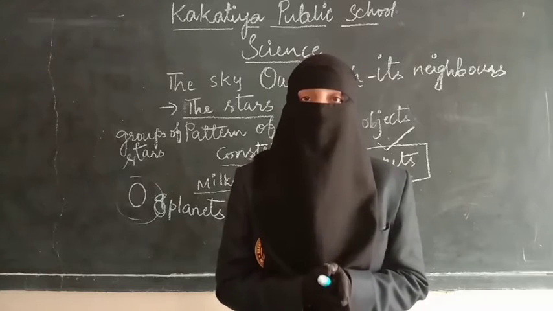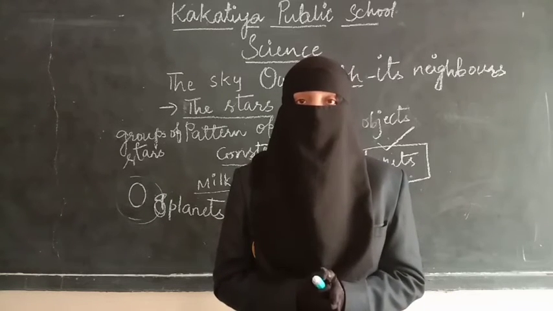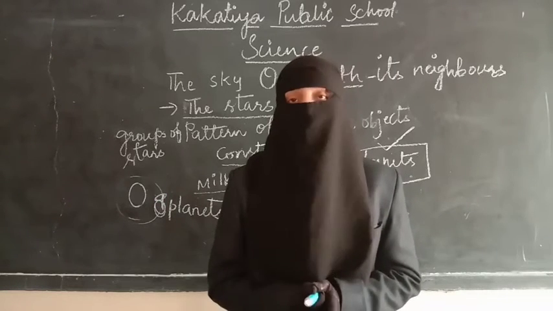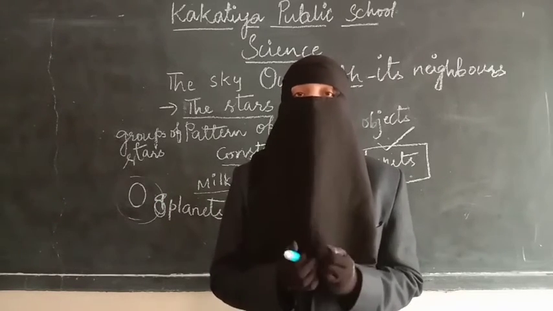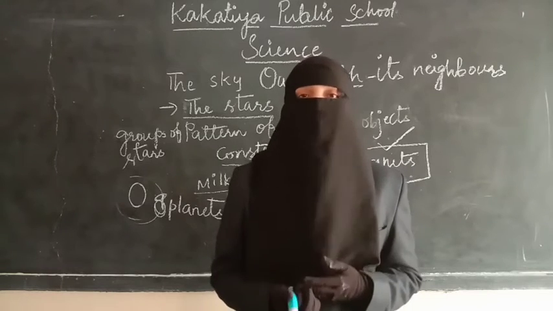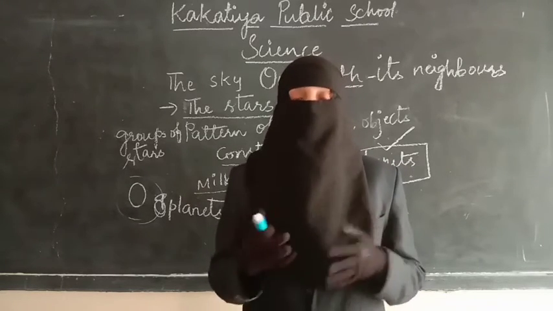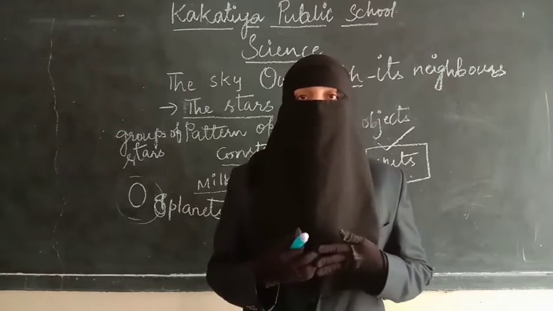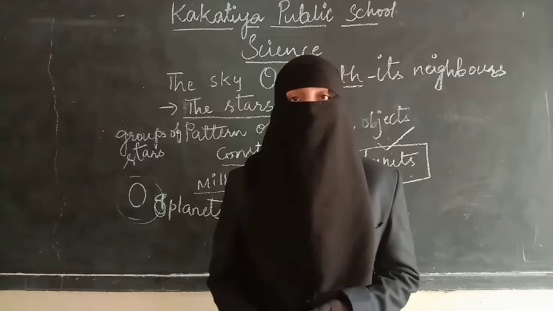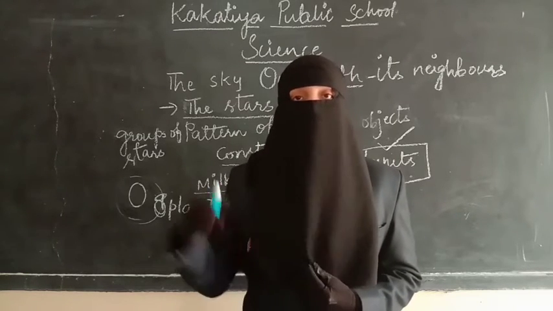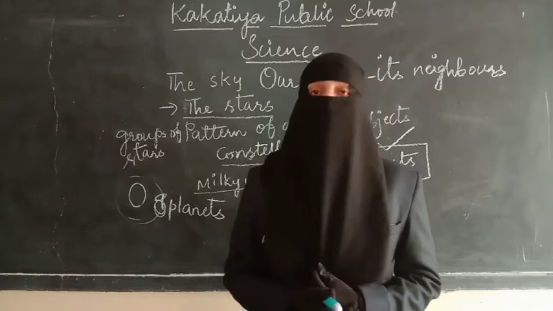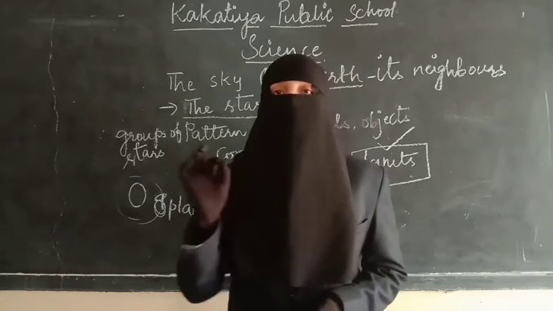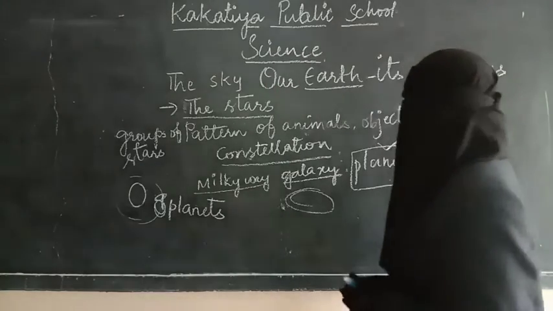It has the correct temperature, oxygen and water, as well as an atmospheric blanket around it. Because of this, we are able to survive on the Earth, whereas other planets don't have water, don't have the correct temperature, and the availability of oxygen is very less. So because of this, we cannot live on other planets. The planets revolve around the sun in imaginary lines called orbits.